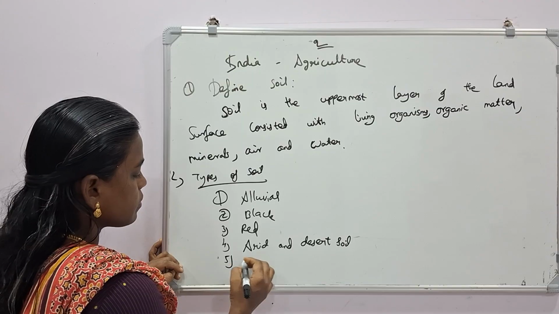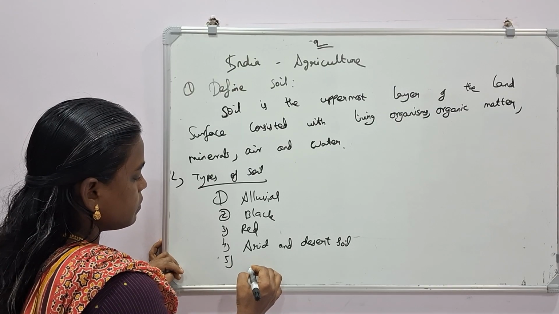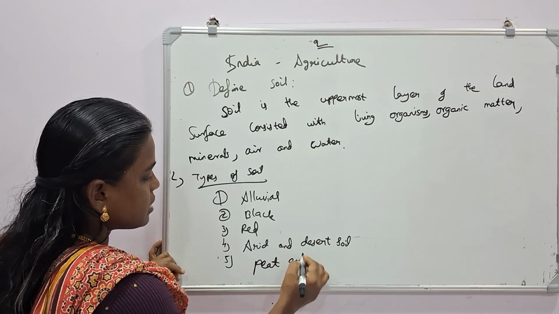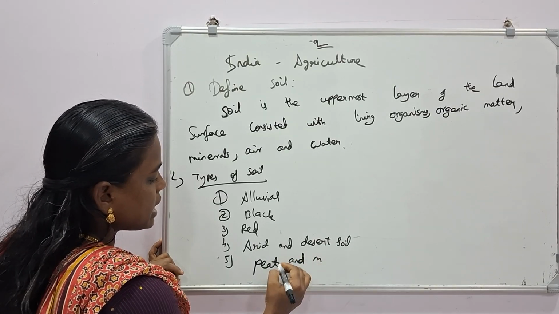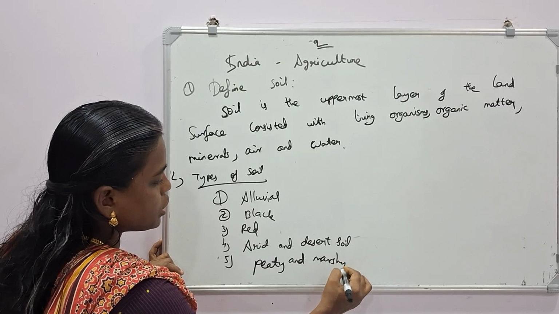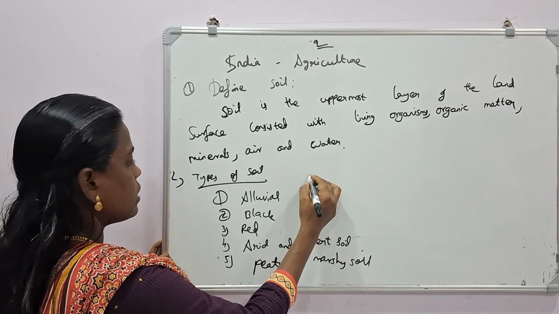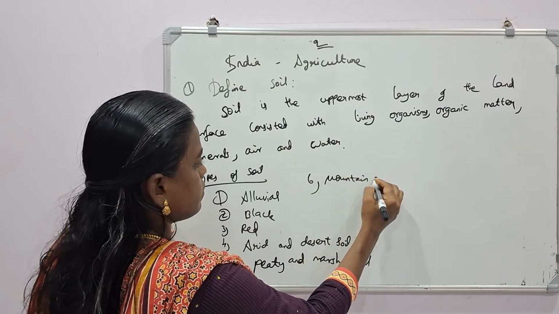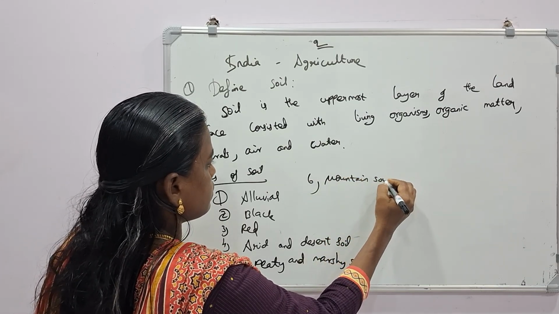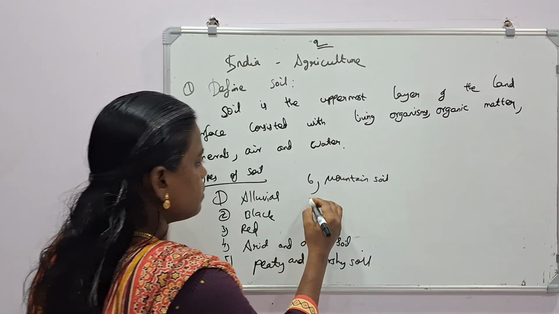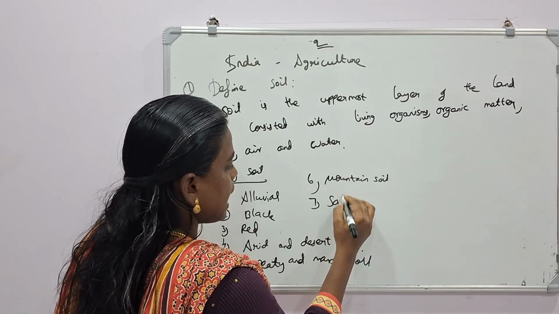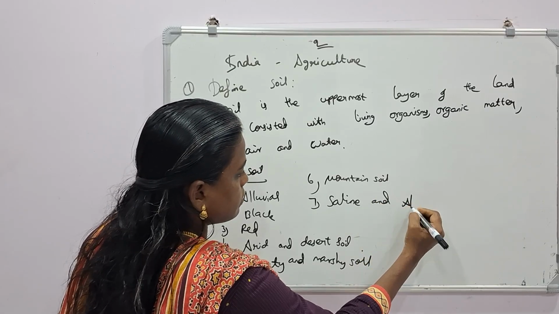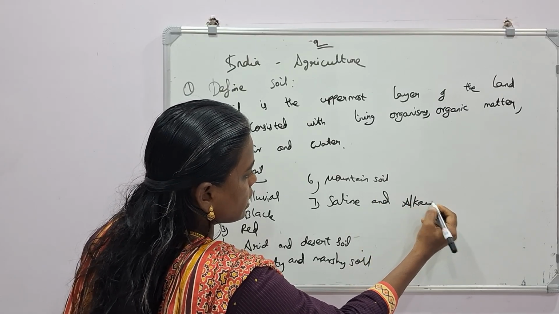Fifth one, peaty and marshy soil. Sixth one, mountain soil. Seventh one, saline and alkaline soil.